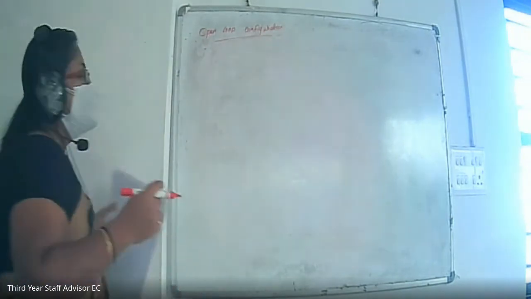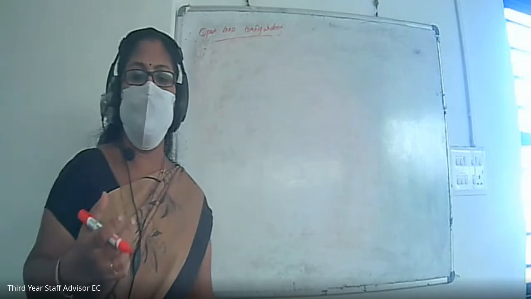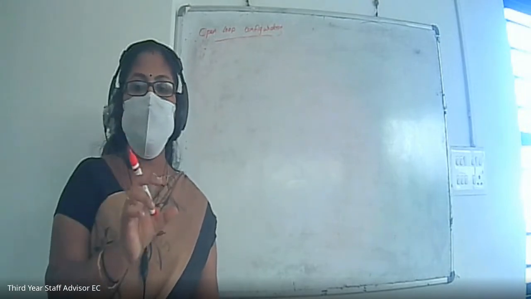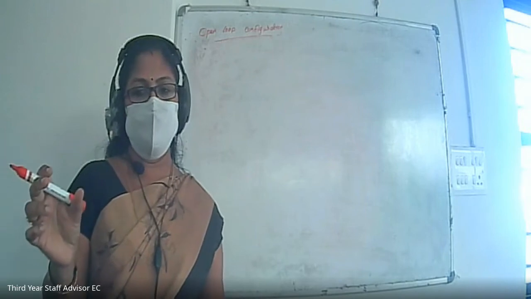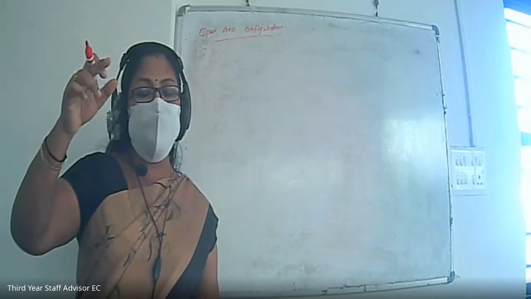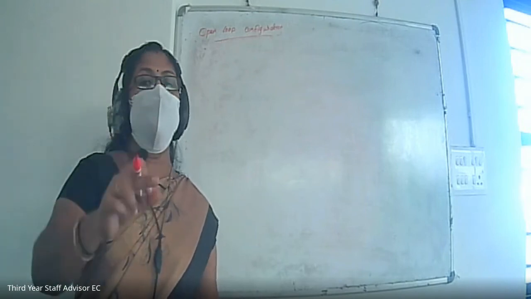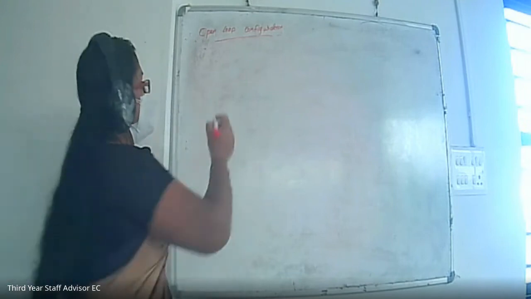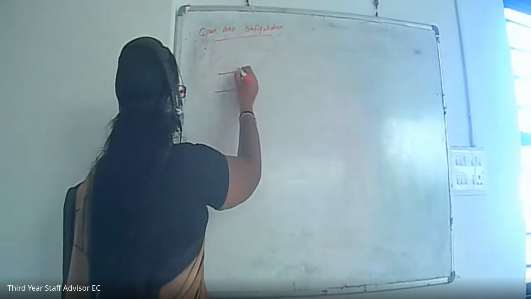So what is open loop configuration? That means there is no connection between the input side of the op-amp and the output side. That means there is no feedback from the output of the op-amp to the input of the op-amp. Okay, that is open loop configuration. So you can simply write it like this.